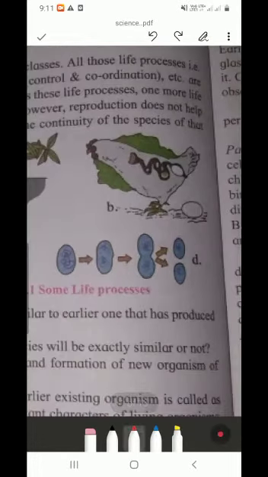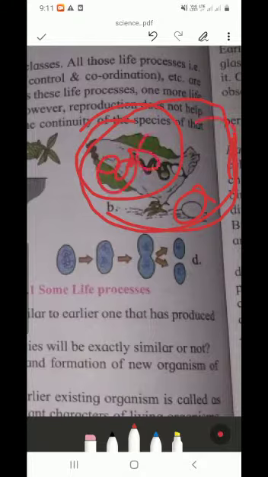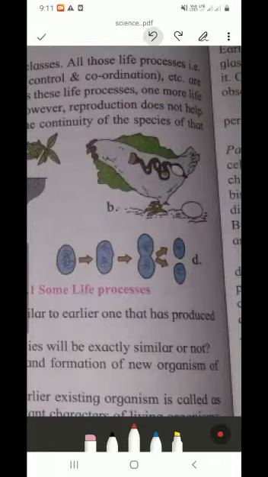See here the example of a hen and its egg. Here is a formation of a new organism of the same species from an earlier existing organism. This hen was earlier existing. From her, a new organism will be born, and this is nothing but reproduction.